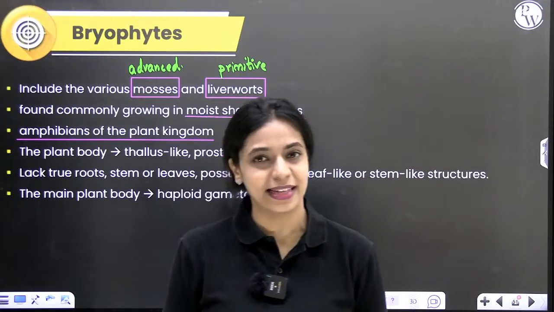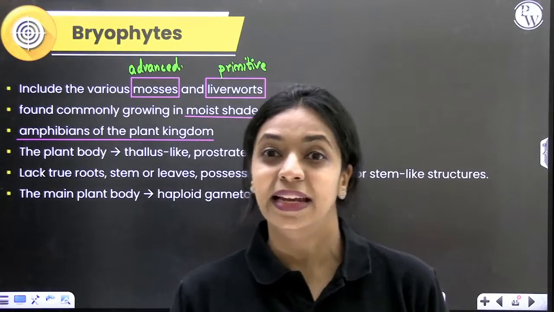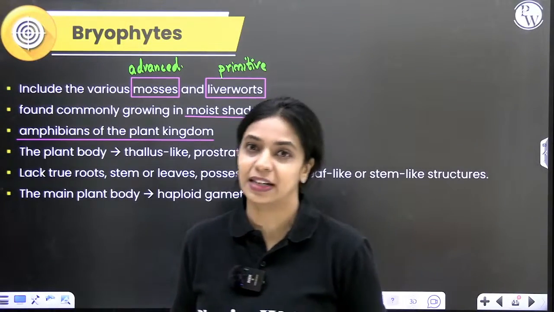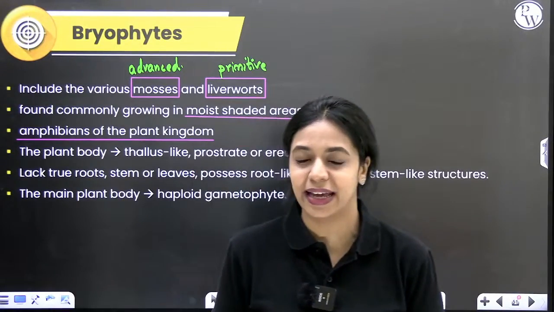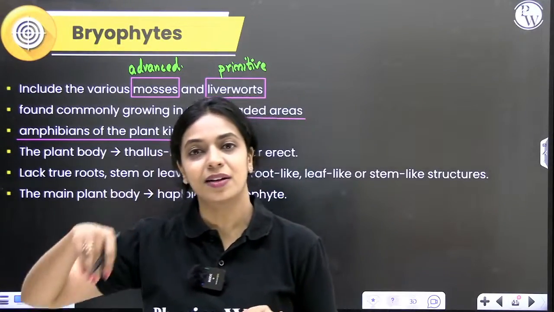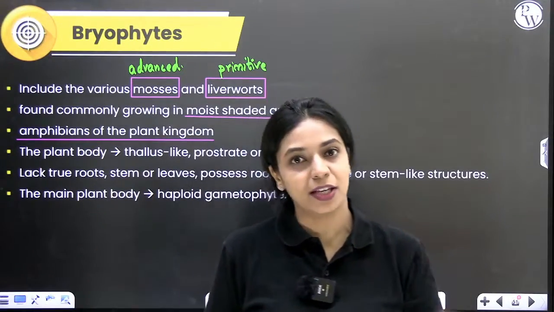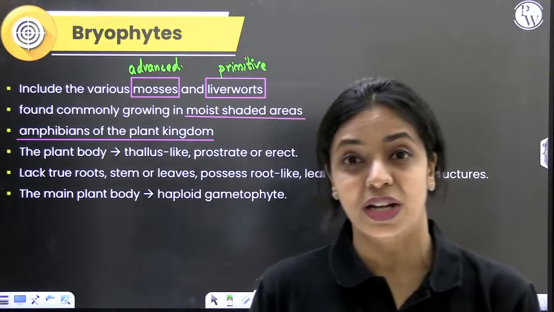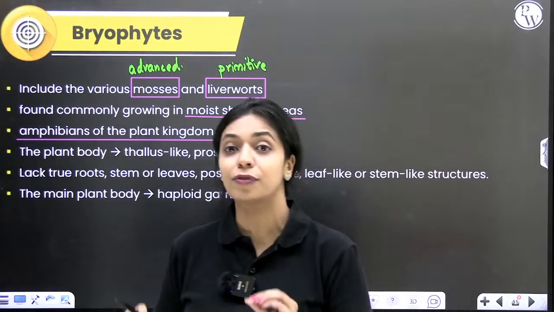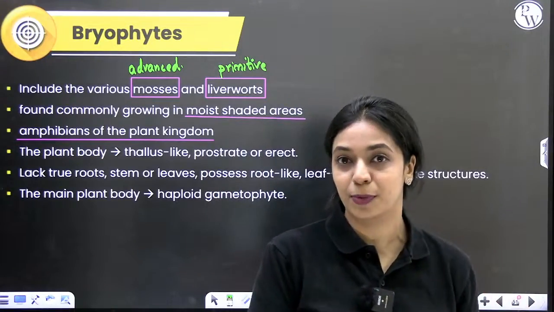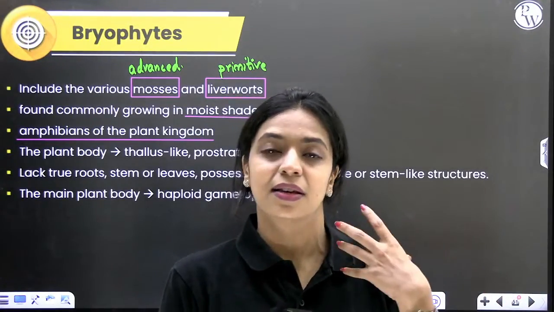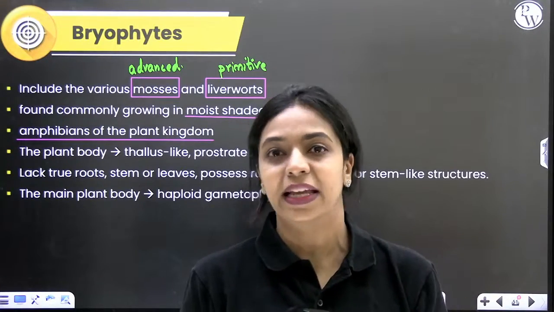For example, frogs can live on land, but they need water for fertilization. In frogs, external fertilization takes place, as you've learned in your animal kingdom chapter. The sperms are released into the water medium, the egg is also released into the water, and fertilization happens outside the body of the female. So in order to reproduce and continue generations, they have to find a place that has water.